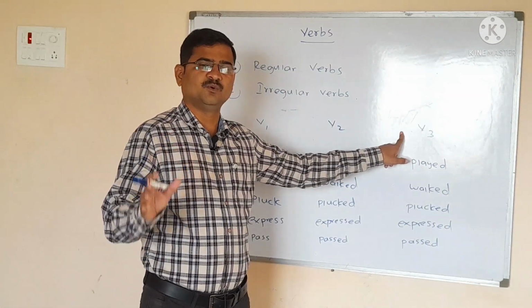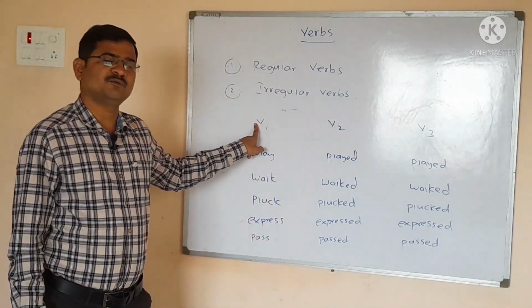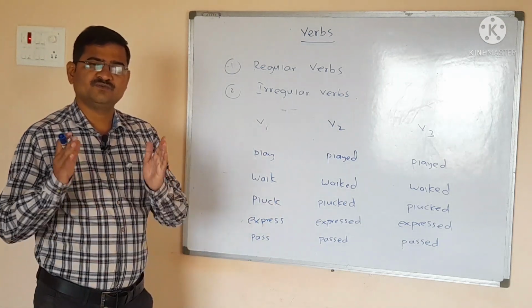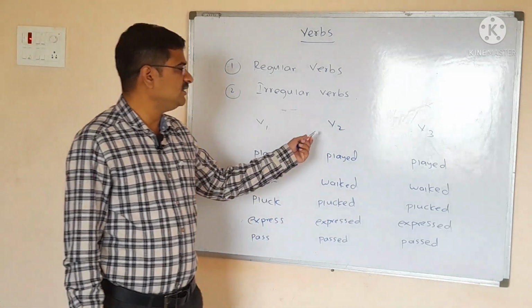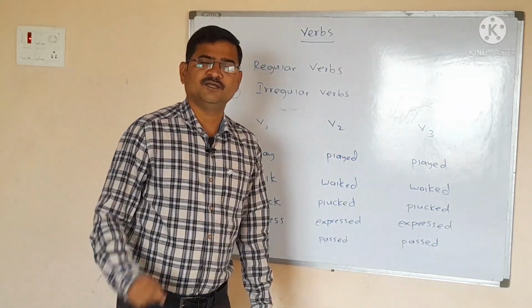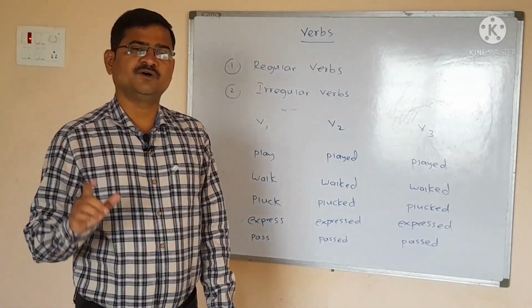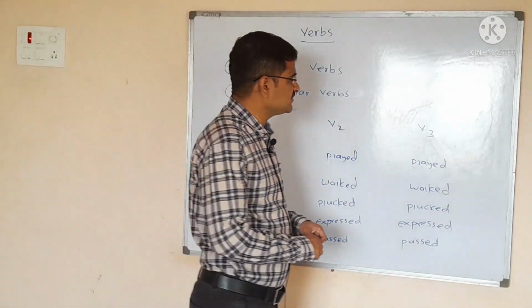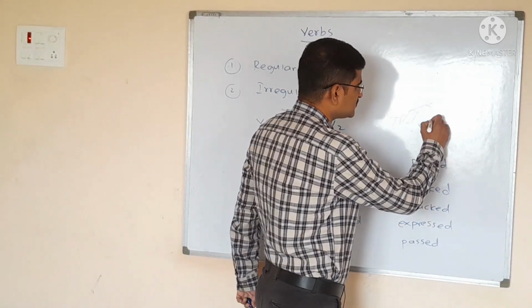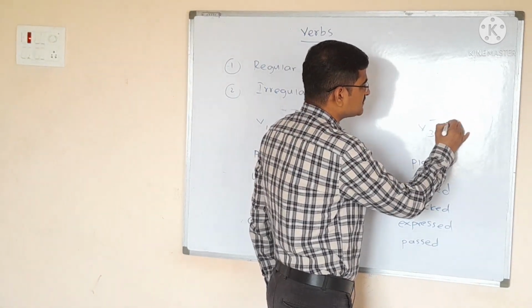First of all, try to know when do we use V1 form of the verb. Generally we use V1 form of the verb in simple present tense. When do we use V2 form of the verb? We use V2 form of the verb in simple past tense. And here you have to understand that V3 is also known as past participle.